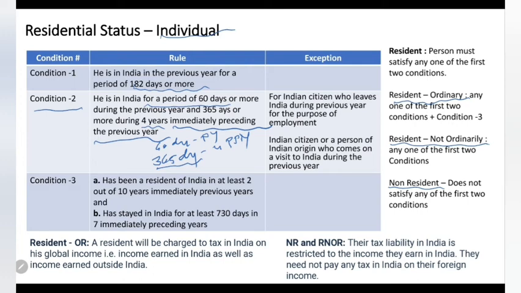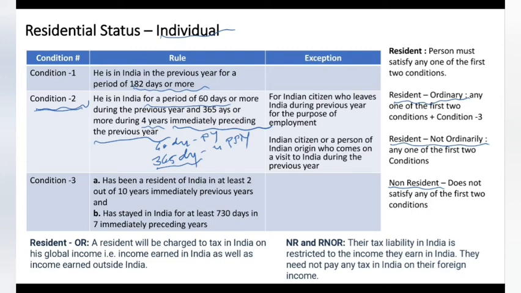What is the first one? 182 days in a previous year, simple condition. Second condition, he should be in India for 60 days in the previous year and 365 days in the 4 years preceding the previous year. If he is there for 365 days, then condition 2 is satisfied. Clear guys? Conditions 1 and 2.